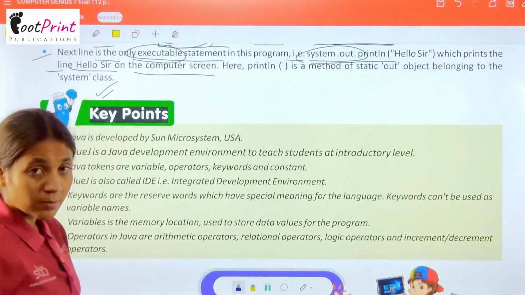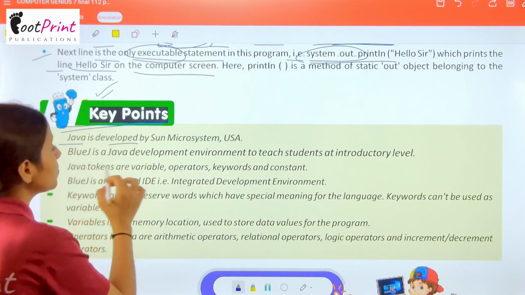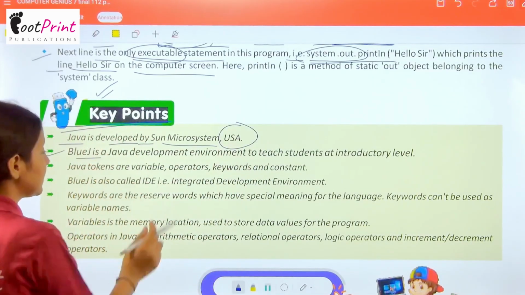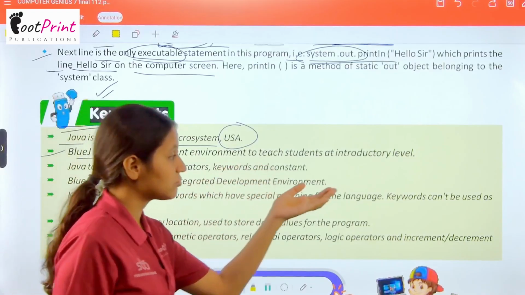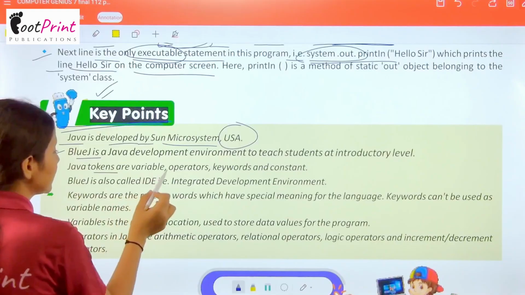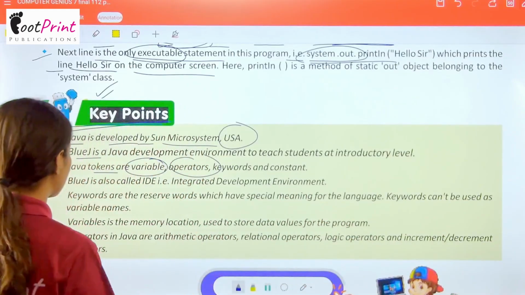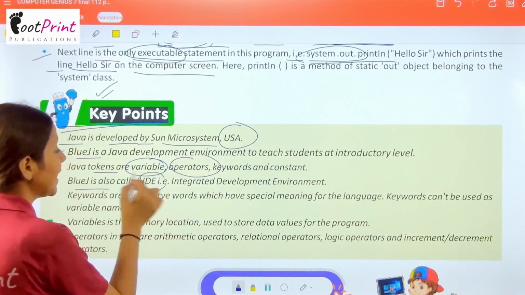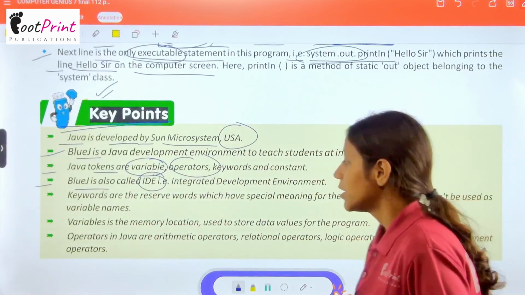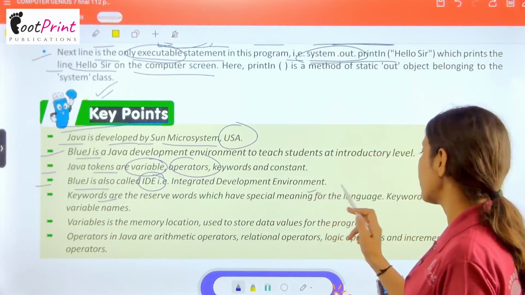Now students, that was all about your chapter. Now we have the key points of this chapter. Java is developed by Sun Microsystem USA. BlueJ is a Java development environment to teach students at an introductory level. Now, Java tokens are variables, operators, keywords and constants. Now, BlueJ is also called IDE, that is Integrated Development Environment. Now, keywords are the reserved words which have special meaning for the language.